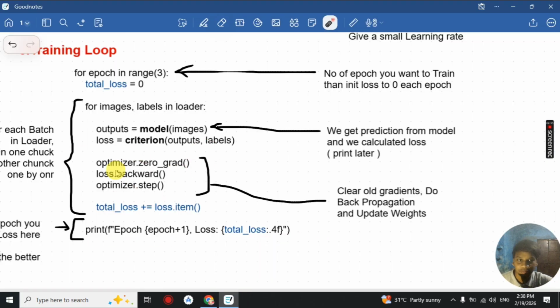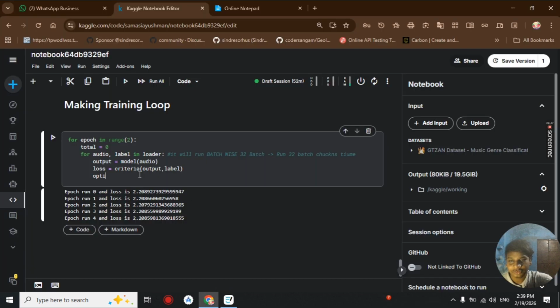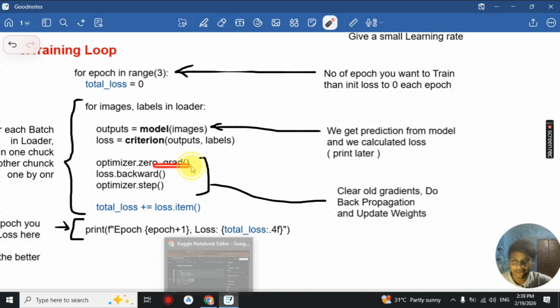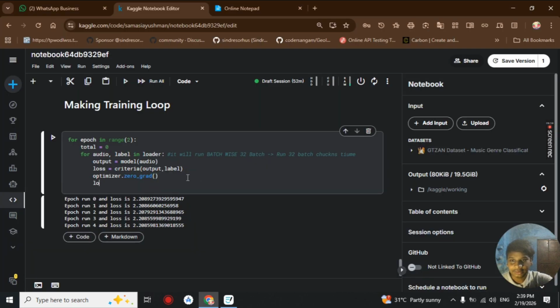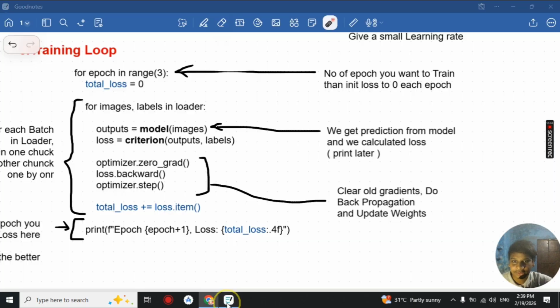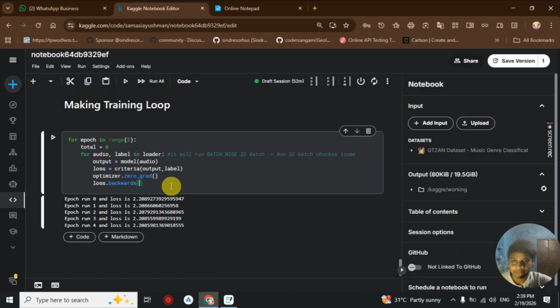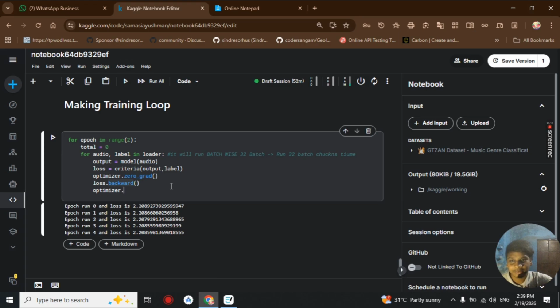Okay, so we will now be adding our optimizer: zero gradient, which clears all gradients, then we do the backpropagation through our model, and then step. So we do optimizer dot zero_grad here, and then we do our backpropagation for our deep learning model by doing loss dot backward, and then finally we do optimizer dot step to update the model parameters.